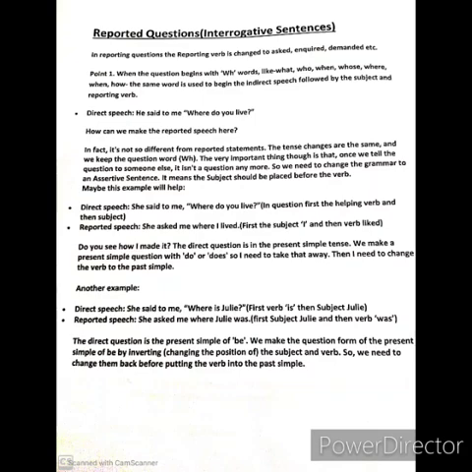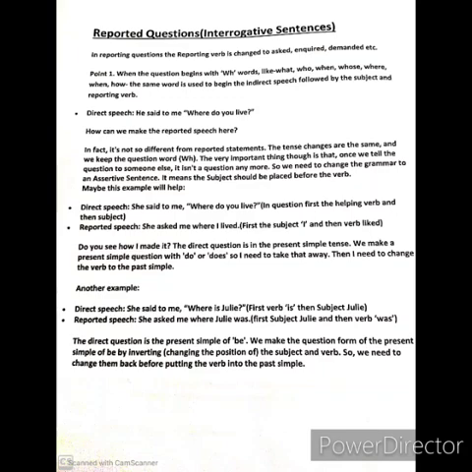You became I, and then the tense also we have changed. It is written in simple present tense, so it changed into simple past, and the sentence became an assertive sentence. Why assertive? Because I have kept first the subject and then the verb. Do you see how I made it?